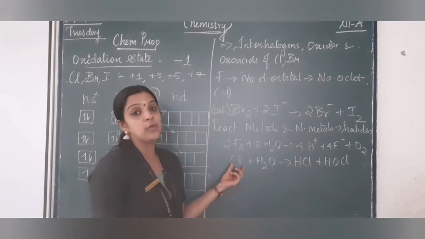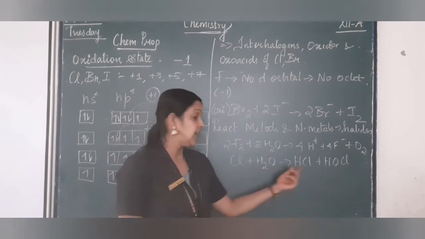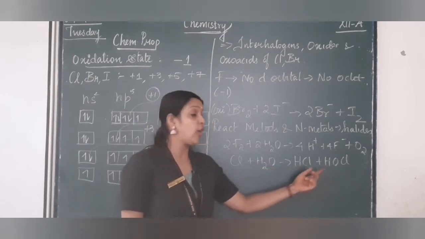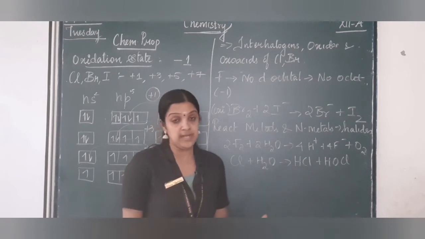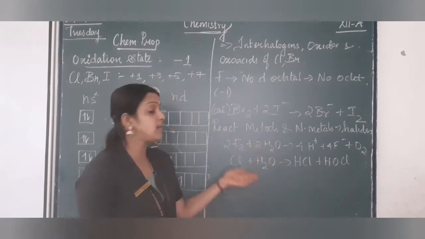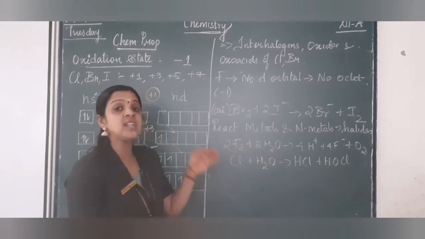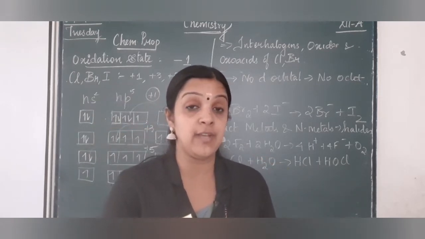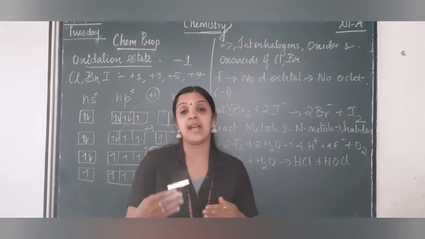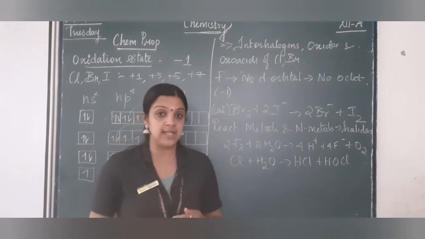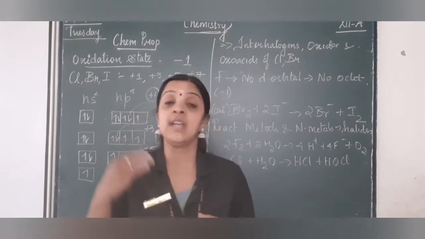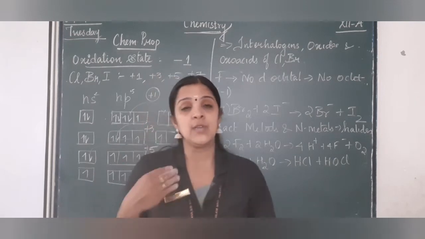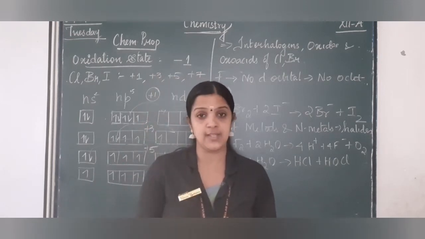Same with chlorine and bromine, when they react with water, it gives HCl and HOCl, or I can say HBr and HOBr. So that is why the trend shows that fluorine has an exceptional behavior when compared to other halogens in the halogen family. So now we will learn about the anomalous behavior of fluorine with respect to different reactions.